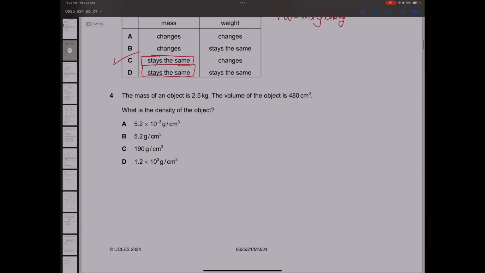Next question. Mass of object is given, volume is given, density of the object we have to find. It's a very simple question. You just need to take care of the units. The unit given here is in grams, not kg. So the formula will be density is equal to mass by volume. Mass, you will write it as 2.5 into 10 to the power 3, divided by 480. When you solve this, your answer will come out to be 5.2 grams per centimeter cube.